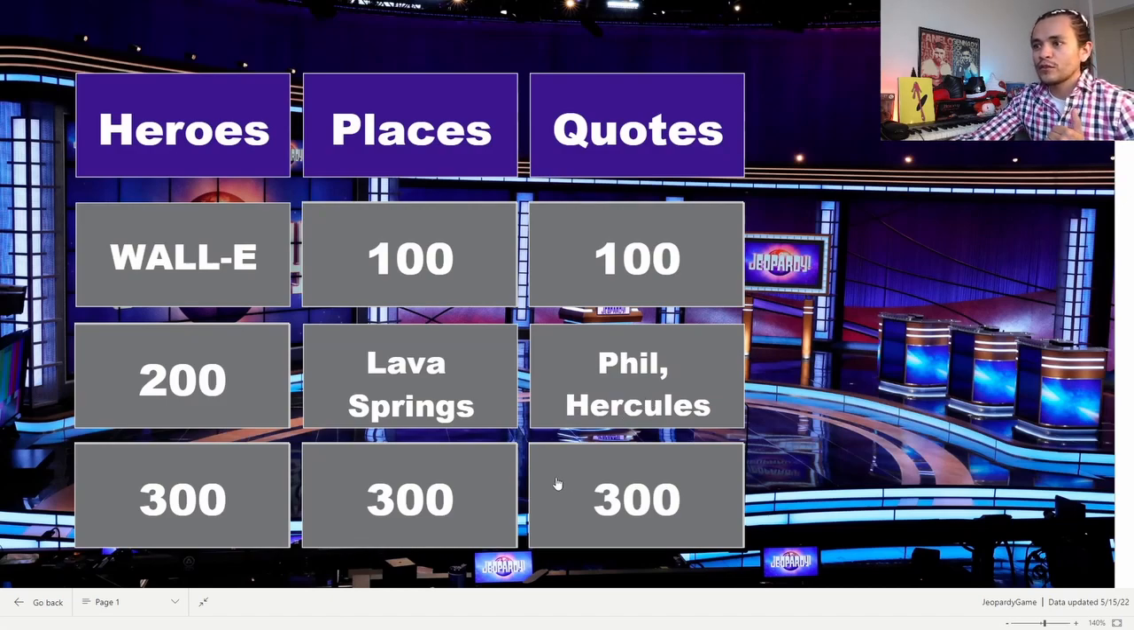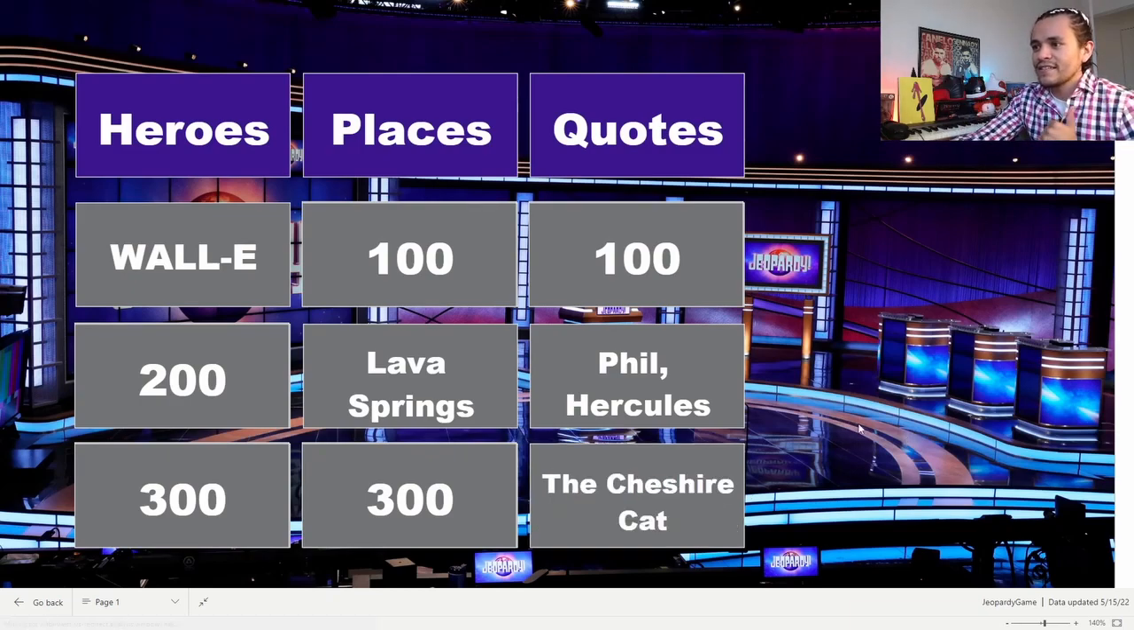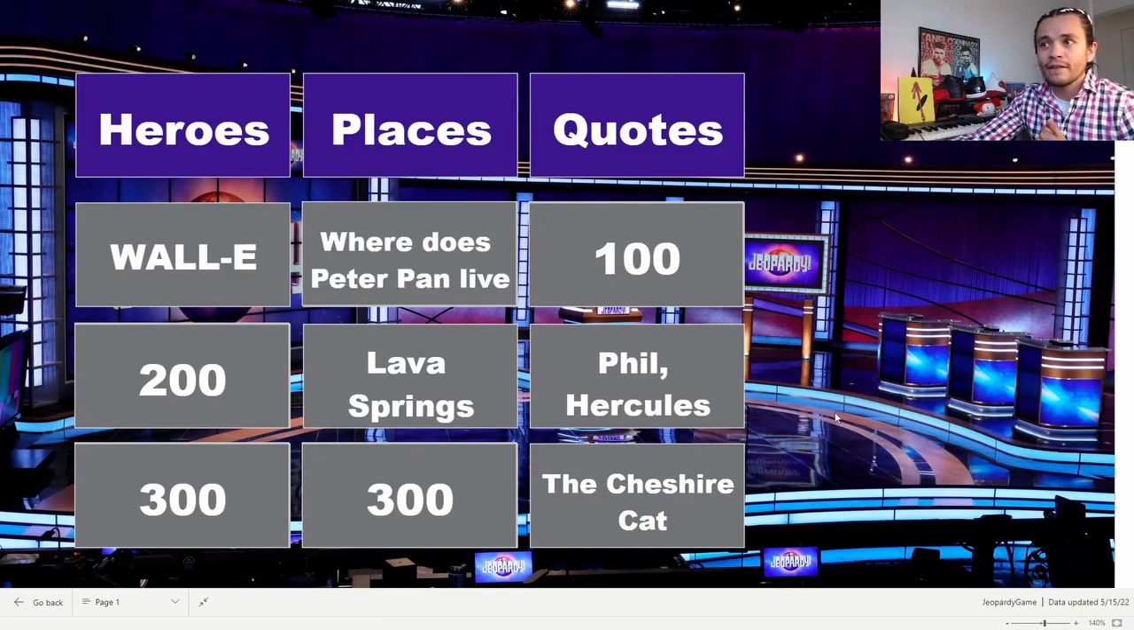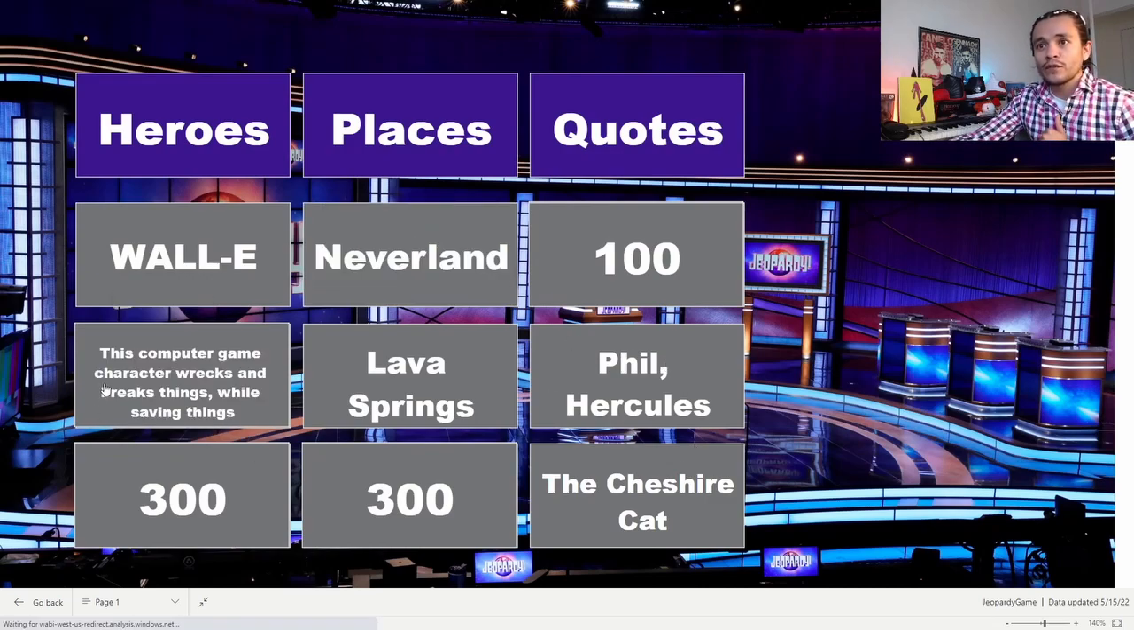Let's go with quotes for 300. Then it doesn't really matter which way you go. That is the Cheshire Cat, Alice in Wonderland. Places for 100. Where does Peter Pan live? The answer is Neverland. Let's go heroes for 200. This computer game character wrecks and breaks things while saving things. The answer is Ralph from Wreck-It Ralph.